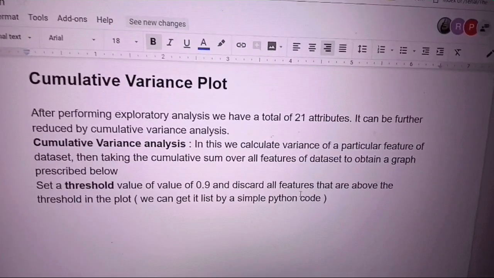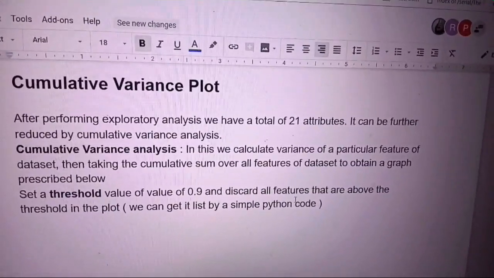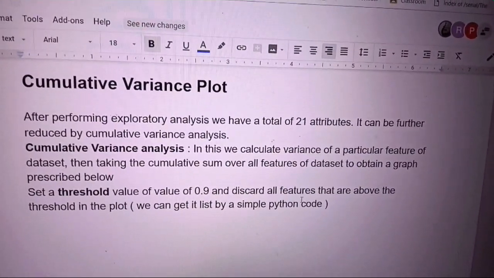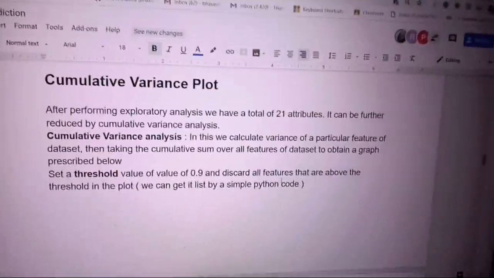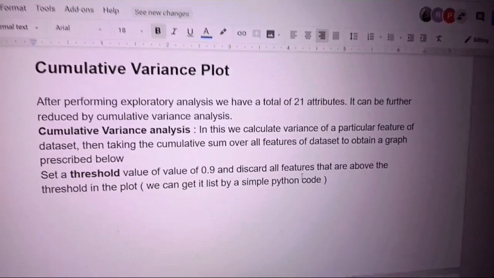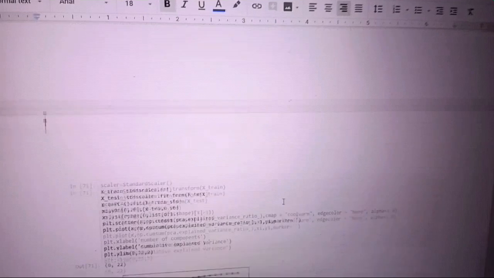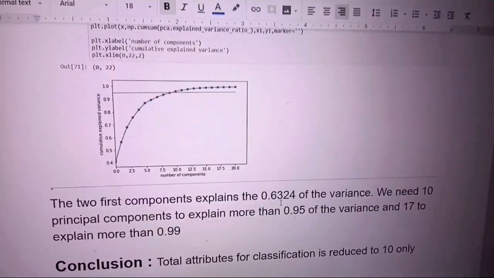Now after performing exploratory data analysis, we have come to a total of 21 attributes. These attributes can further be reduced by cumulative variance analysis. In this cumulative variance analysis, we find the cumulative sum of all the features of the data set to find a graph that is shown below. Let me show the graph.